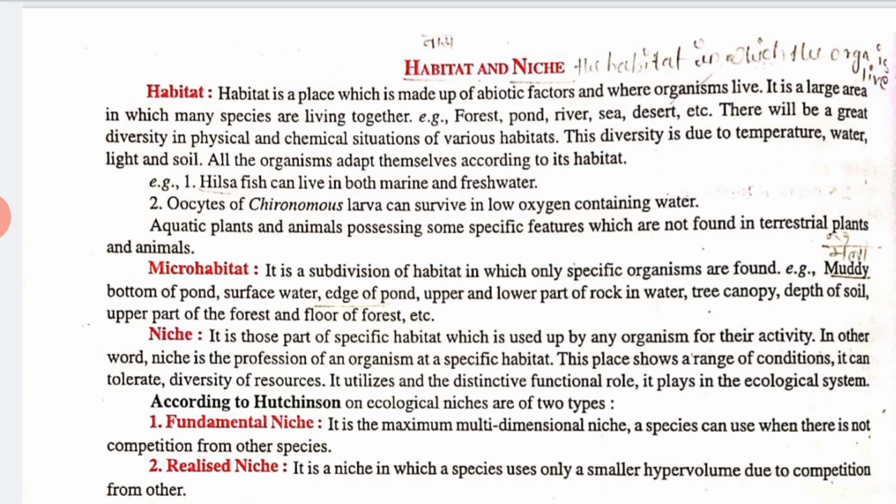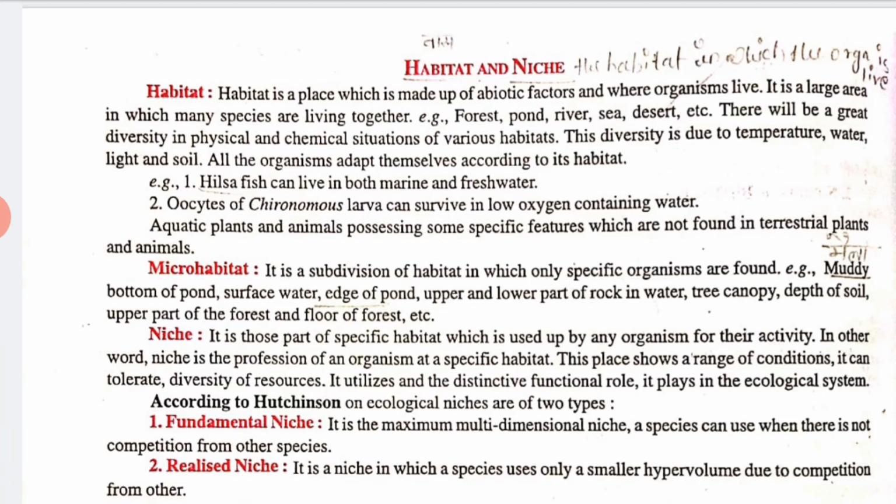So what is habitat? Habitat is a place which is made up of biotic and abiotic factors and where an organism lives, right? That is known as habitat. For example, forest, pond, river, sea, desert. Different types of organisms can live in different types of ecosystems or different types of habitats, according to the organism. So that is known as habitat.